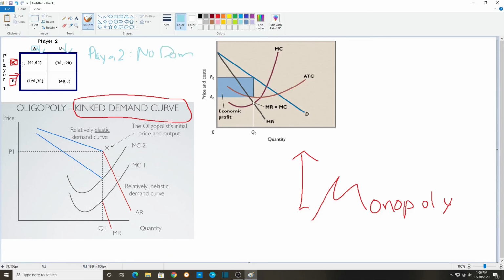But player 1, no matter what happens, whether player 2 goes A or B, player 1 is always going to go B, because both of these numbers are higher. So as you can see here, if player 1 is always going to go B, what is player 2 going to choose? A. So here's the Nash equilibrium right here. This is our Nash equilibrium: B, A. So player 1 goes B and player 2 goes A. That's our Nash equilibrium. That's what they will do in the real world.